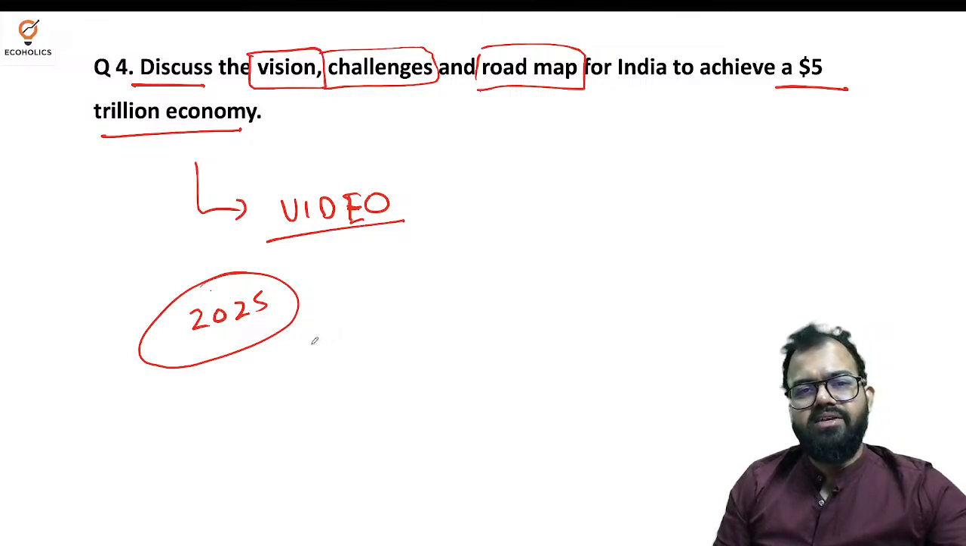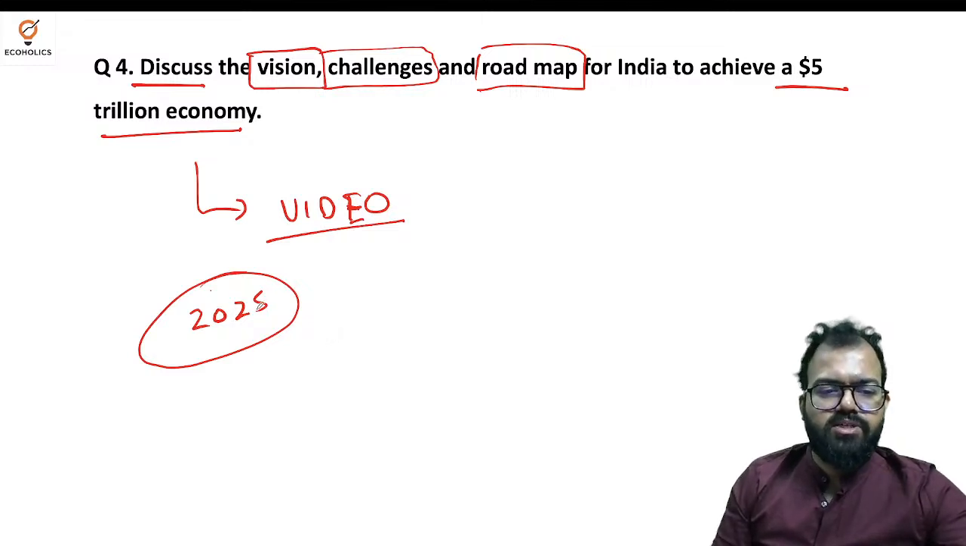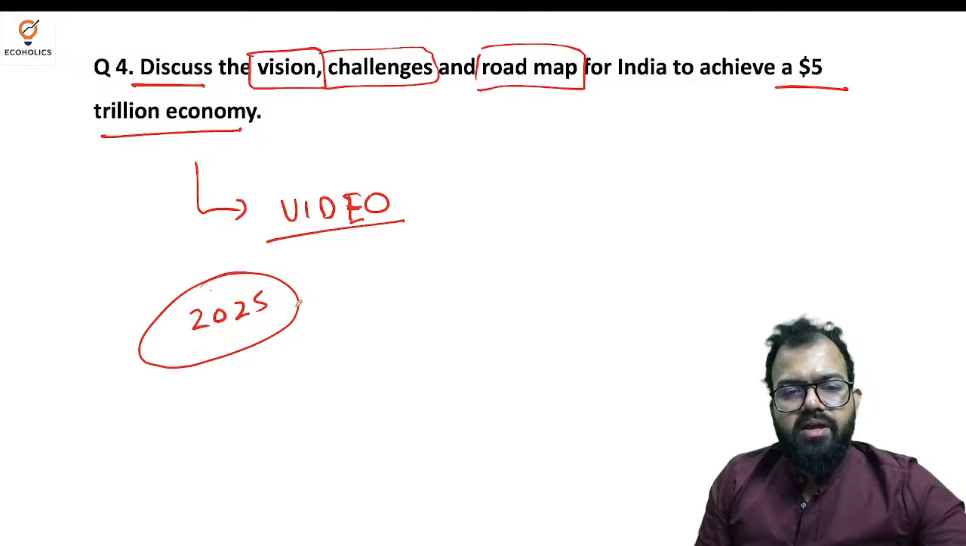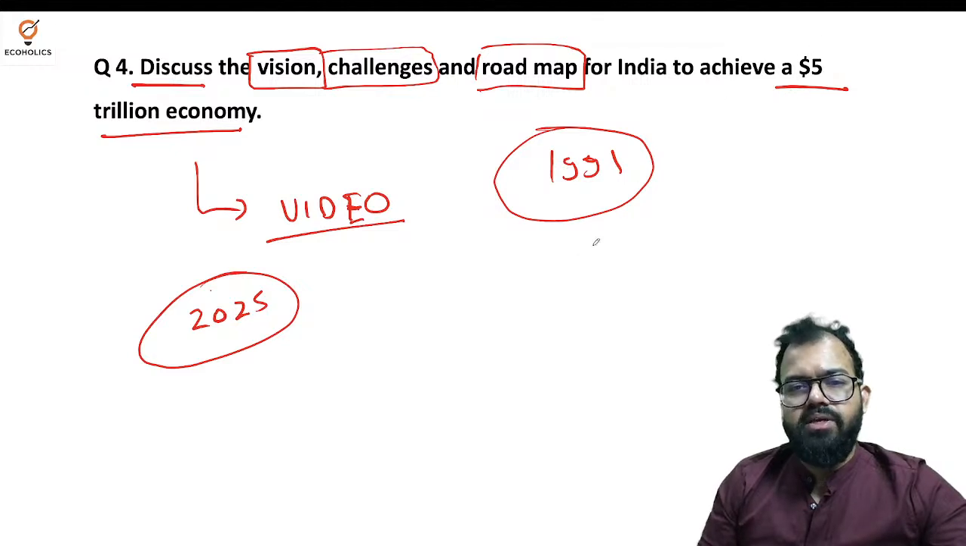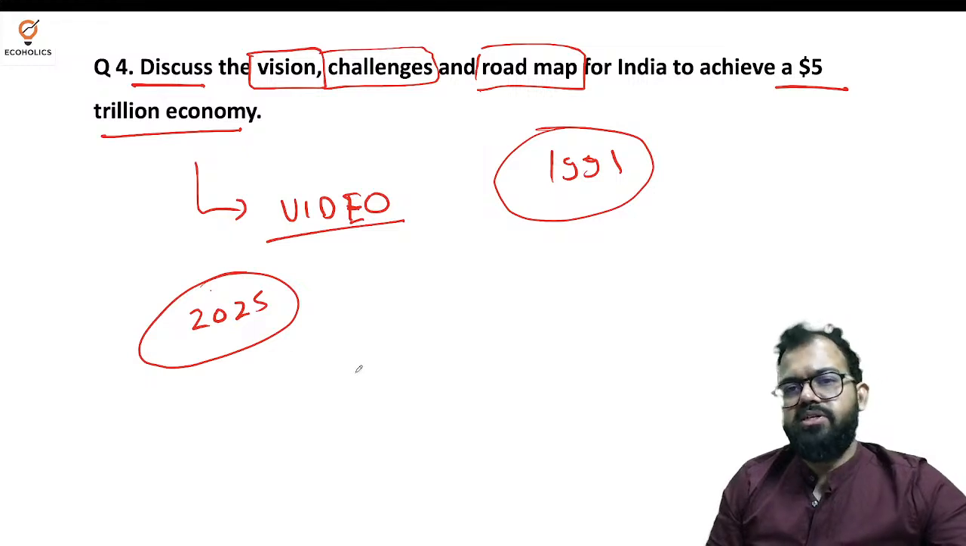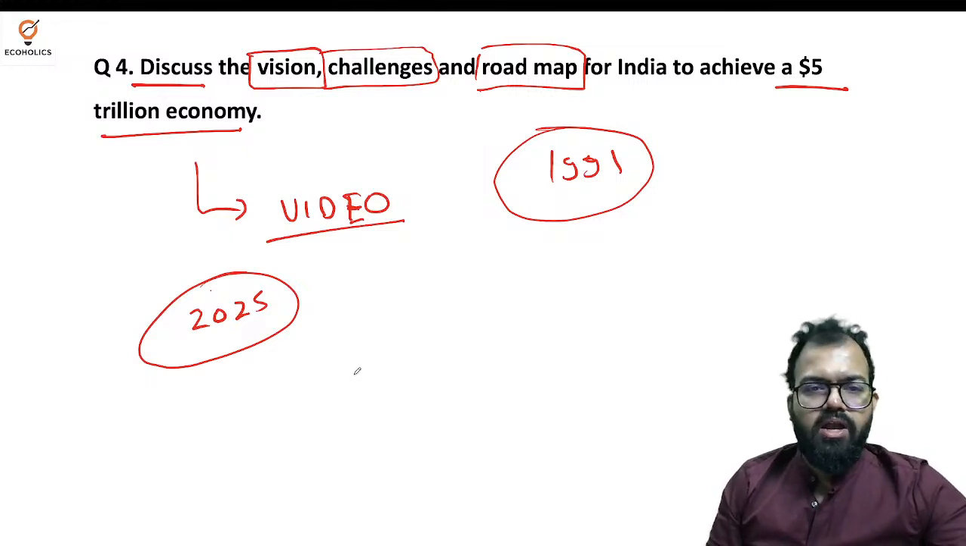Now there are several challenges. So the vision is this by 2025. And if you see the economy starting from 1991, every trillion that we are adding to our economy takes lesser and lesser time. So that is why it's a great opportunity for Indians to grow along with the economy. But there are several challenges.